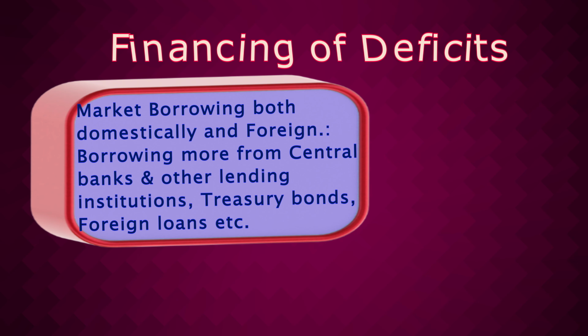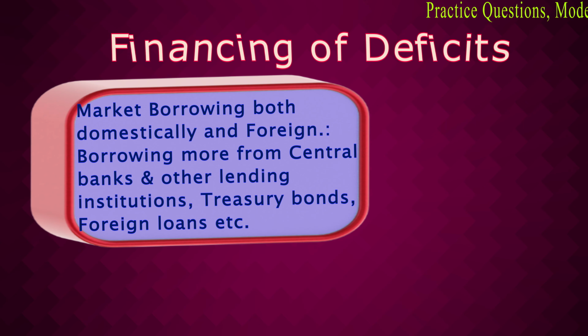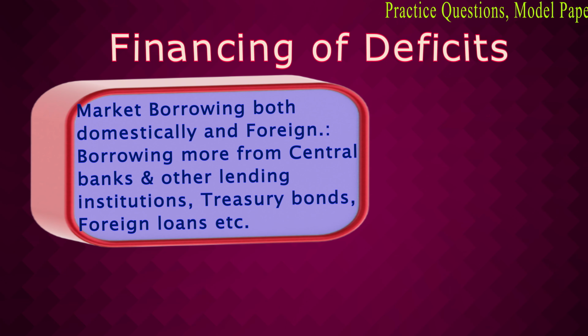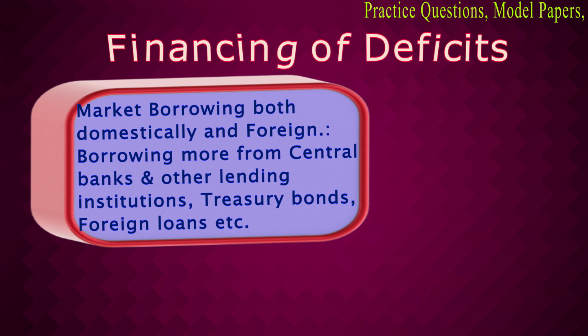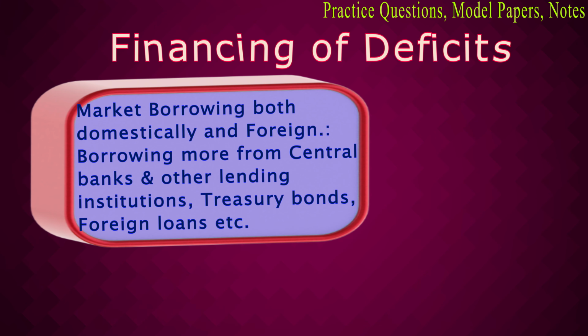Now, the question comes how to finance the current account deficit or the deficit in the balance of payment. The deficit is usually financed through borrowing. The borrowing can be either from the domestic market or from the international market. When the borrowing takes place in the domestic market, it is usually through borrowing from the central bank of the country and from other lending institutions, and through the route of treasury bonds.